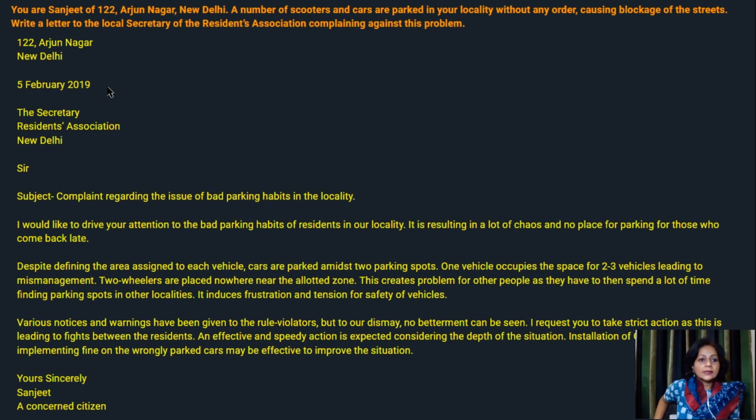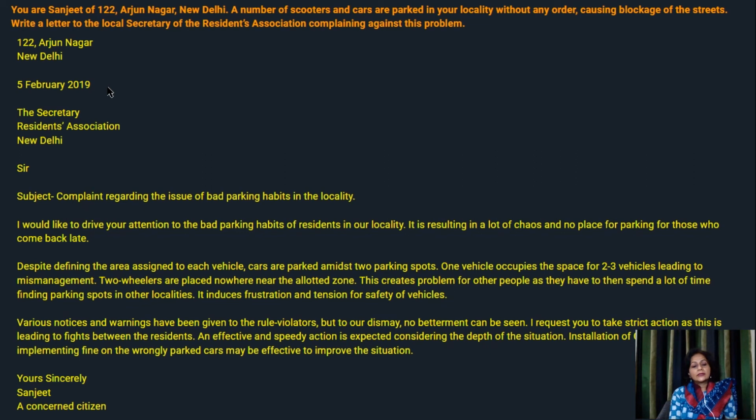Okay, now let's have a look at the example. Question reads, you are Sanjeet of 122 Arjun Nagar, New Delhi. A number of scooters and cars are parked in your locality without any order, causing blockage of the streets. Write a letter to the local secretary of the Residents Association complaining against the problem.